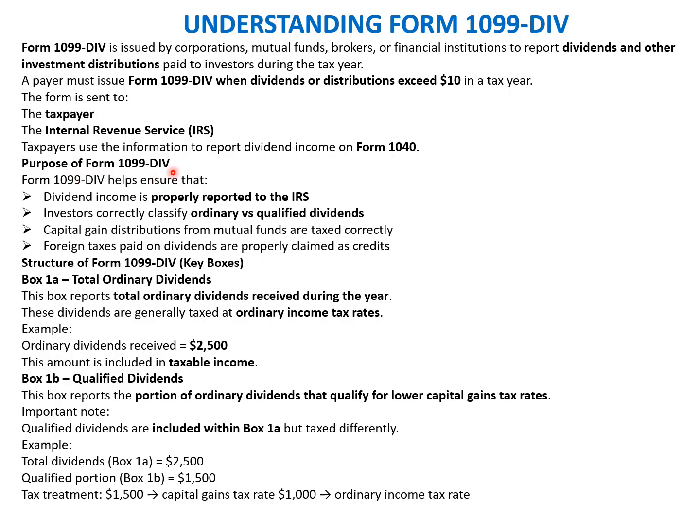The purpose of 1099-DIV is to ensure that dividend income is properly reported to the IRS, investors correctly classify ordinary versus qualified dividends, capital gain distributions from mutual funds are taxed correctly, and foreign taxes paid on the dividend are properly claimed as credits. So the structure of 1099-DIV: first is box 1A, the total ordinary dividend. Second is box 1B, qualified dividend. All this information needs to be disclosed, and each box points to a certain set of information that needs to be provided. So we move to the next slide and see the content of the other boxes for the 1099-DIV form.